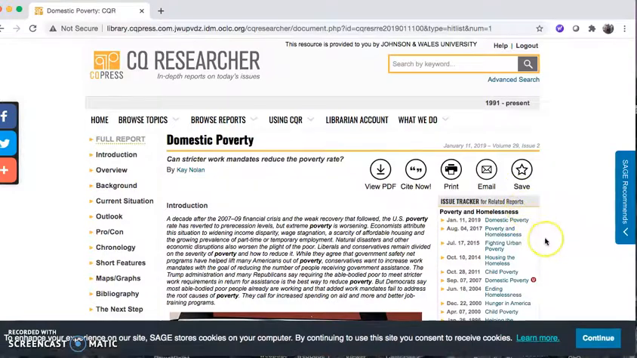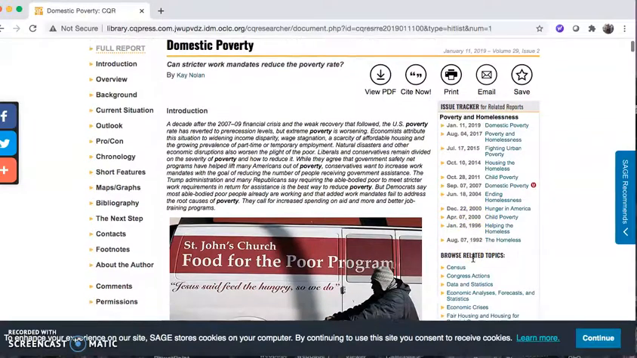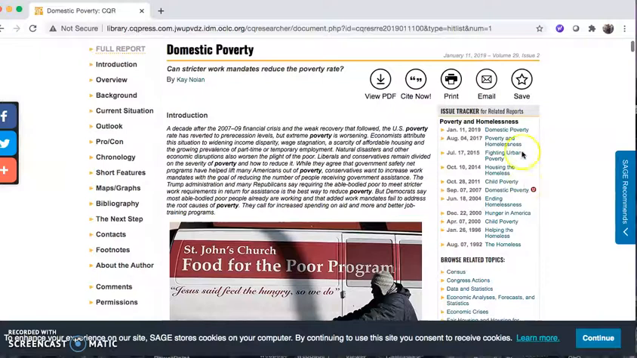And one of the cool things I like about CQ Researcher, there's an issue tracker right here on the right-hand side, and they organize the issue by the date of the report. So that helps you identify which reports are more current, and the more current reports are going to link to more current articles. The older reports often have some really helpful information, and they do update them and add some updates as well. So it's always worth checking out what reports exist on these issues.